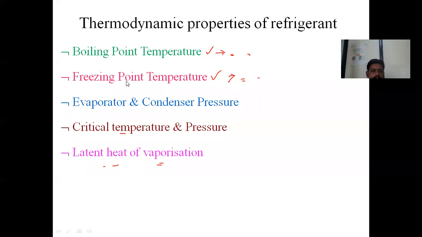So second one is nothing but the freezing point temperature. Next one is nothing but evaporator and condenser pressure. After that, critical temperature and pressure. And last one is nothing but the latent heat of vaporization. Now we will see all those thermodynamic properties one by one.